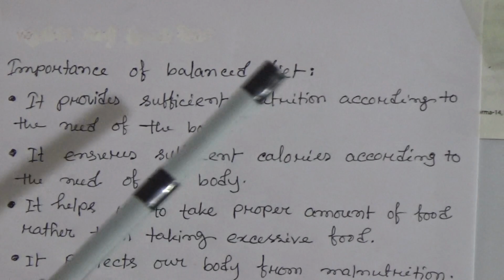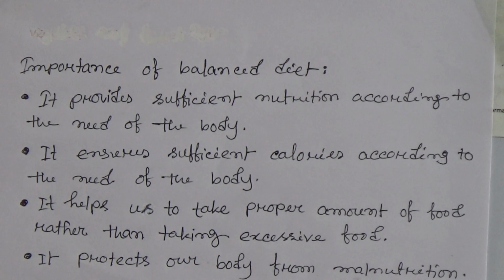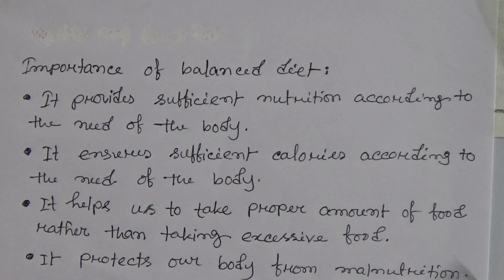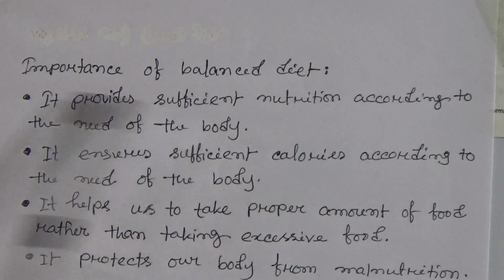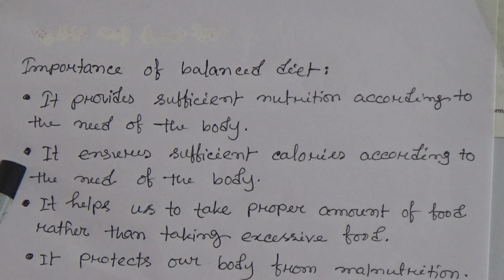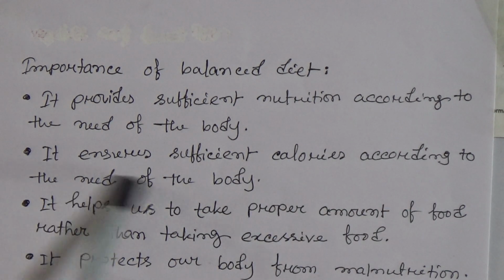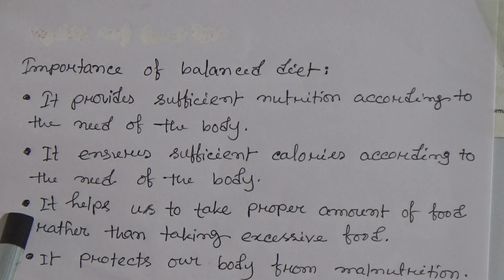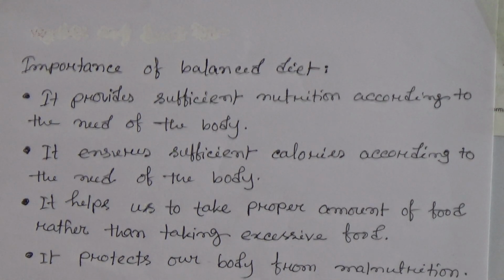Now we will learn the importance of a balanced diet. We were talking about the balanced diet. Now we have to know first the importance of taking a balanced diet. The first one, it provides sufficient nutrition according to the need of the body. The second one, it ensures sufficient calories according to the need of the body. The next one, it helps us to take proper amount of food rather than taking excessive food. And the last one is it protects our body from malnutrition.